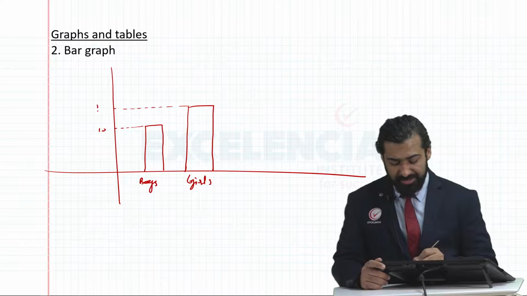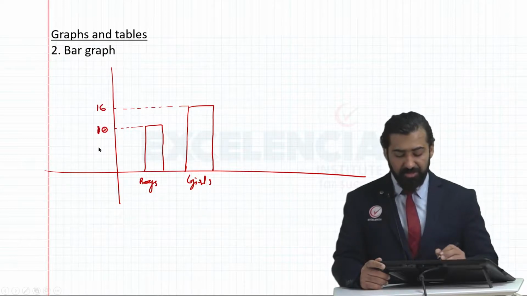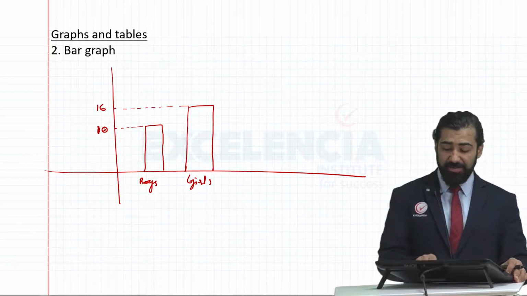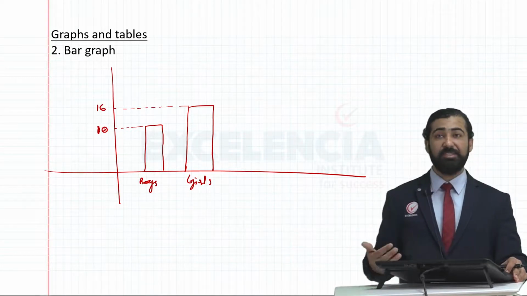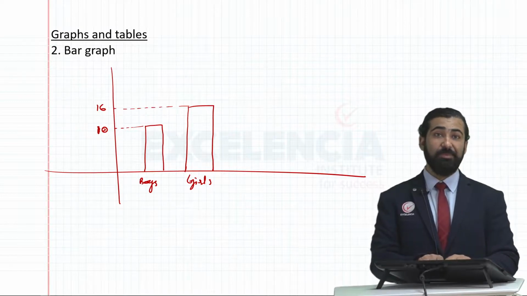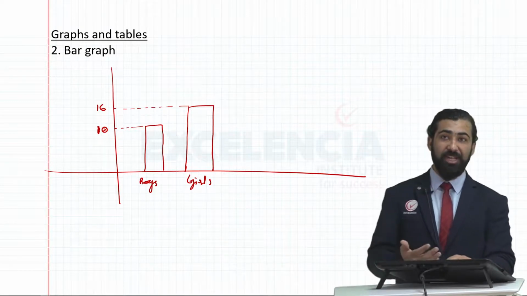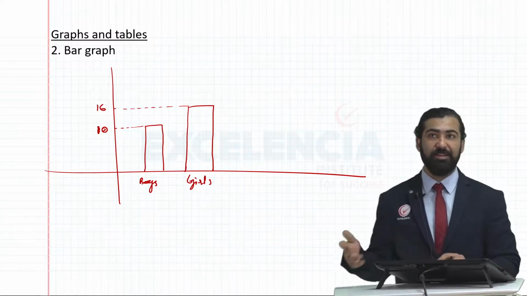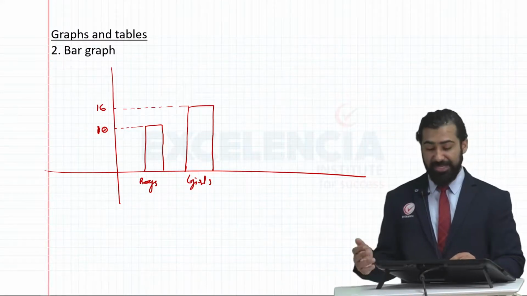Let's say this stands at 16. We need to understand that if the scale is not mentioned, that means there are 10 boys and 16 girls that we are looking at. If the scale is given, if they said that 1 centimeter on the y-axis is equal to 10 units, then it means 100 boys are there and 160 girls are there. Basically, we factor in 10.